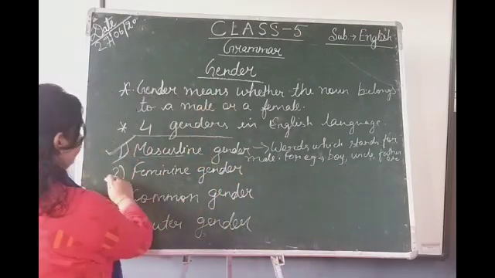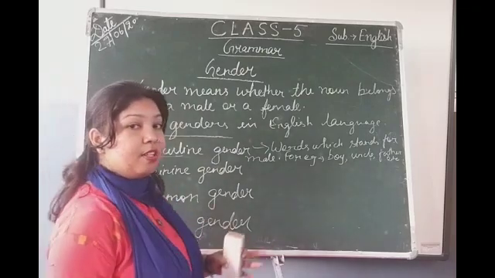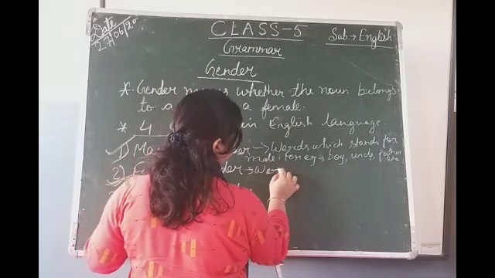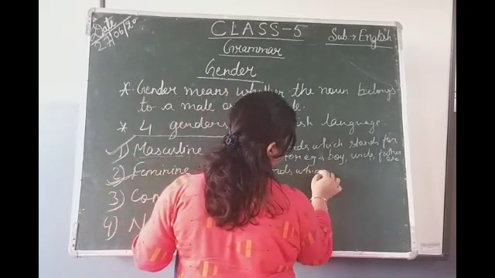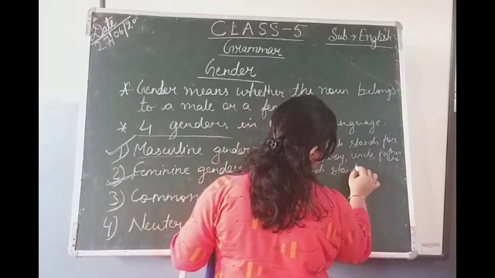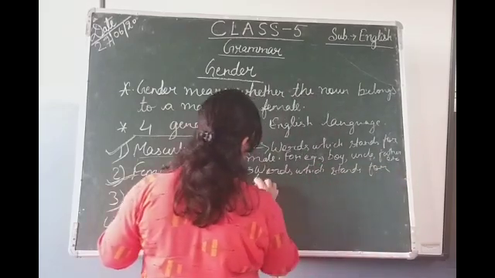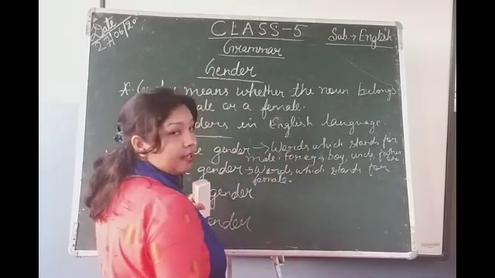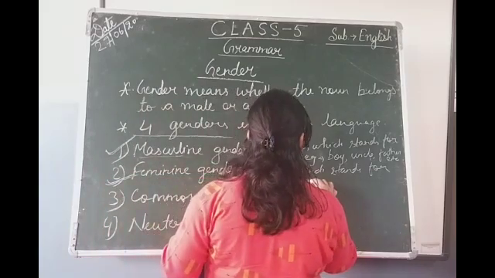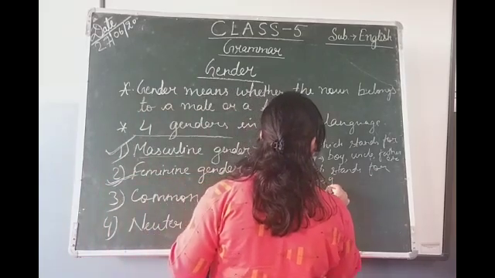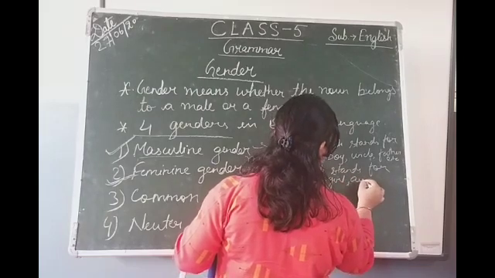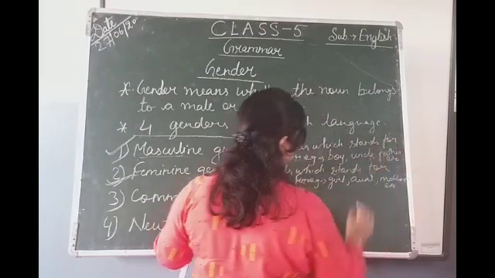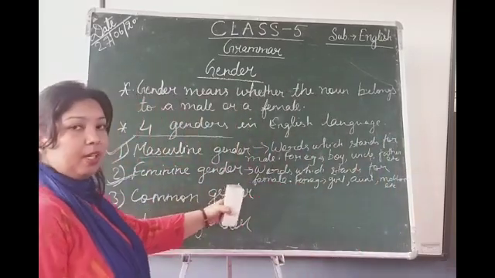Now the second one is feminine gender. Feminine gender means the words which stand for female. Okay, words which stand for female are called feminine gender. For example, girl, aunt, mother, etc. Okay, the words which stand for female are called feminine gender.